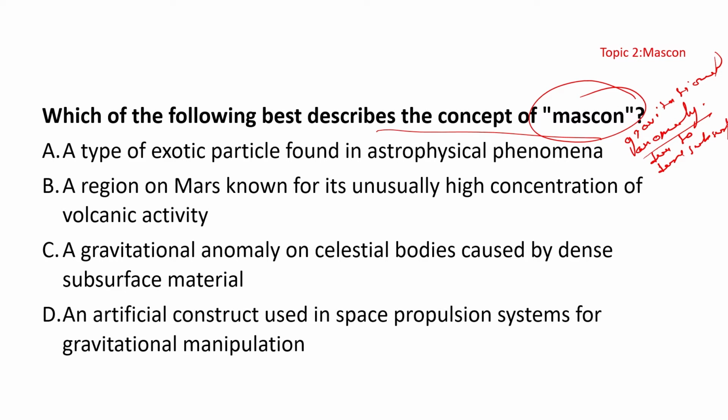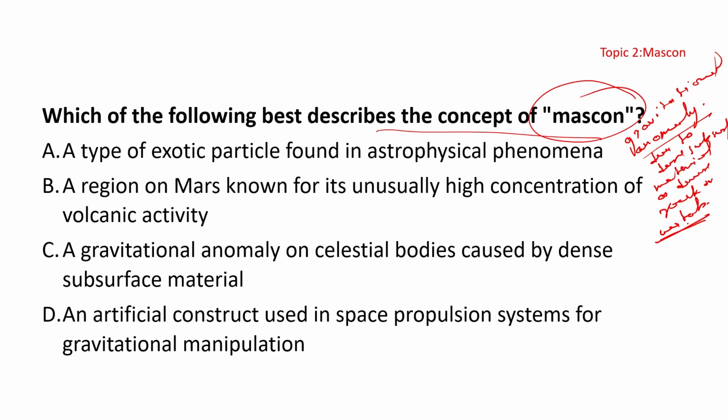For our Earth, what lies beneath it we will call the subsurface. So basically the dense subsurface material, such as dense rock or some metals, is present in the subsurface.